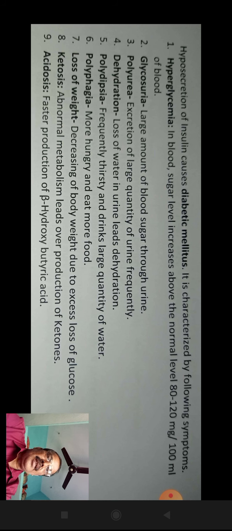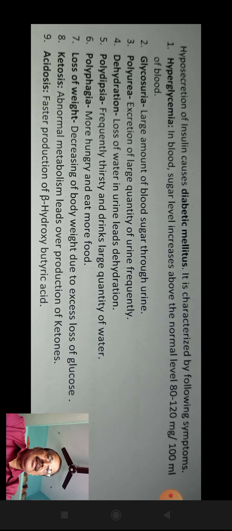Second, glycosuria. Glycosuria is the excretion of a large amount of blood sugar through urine.